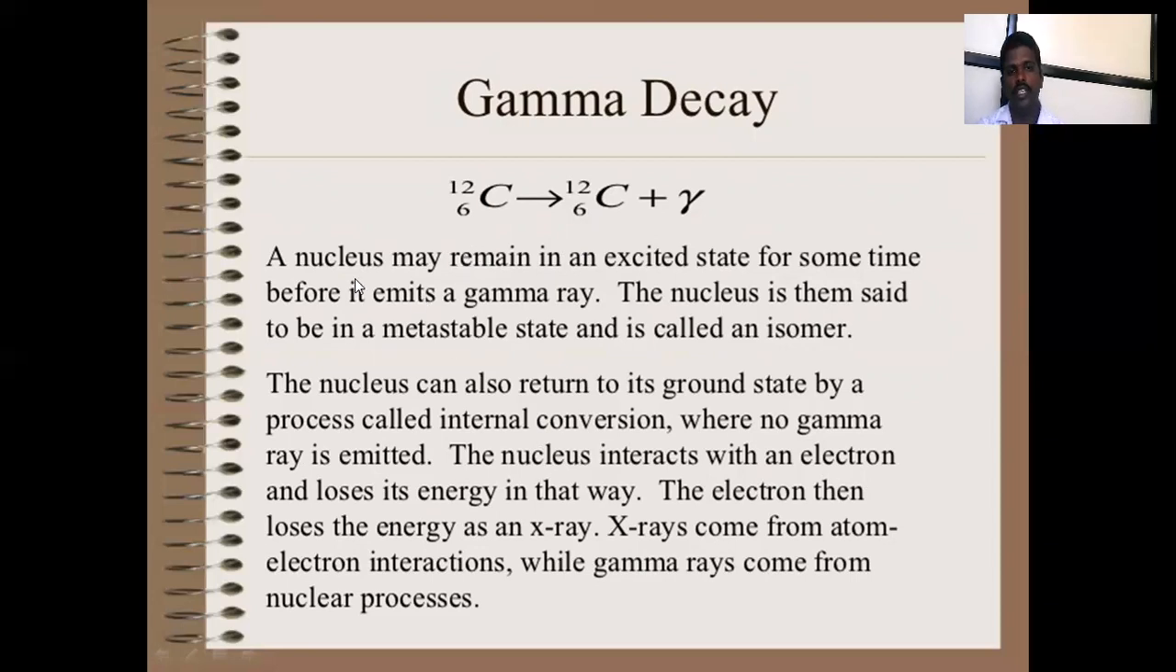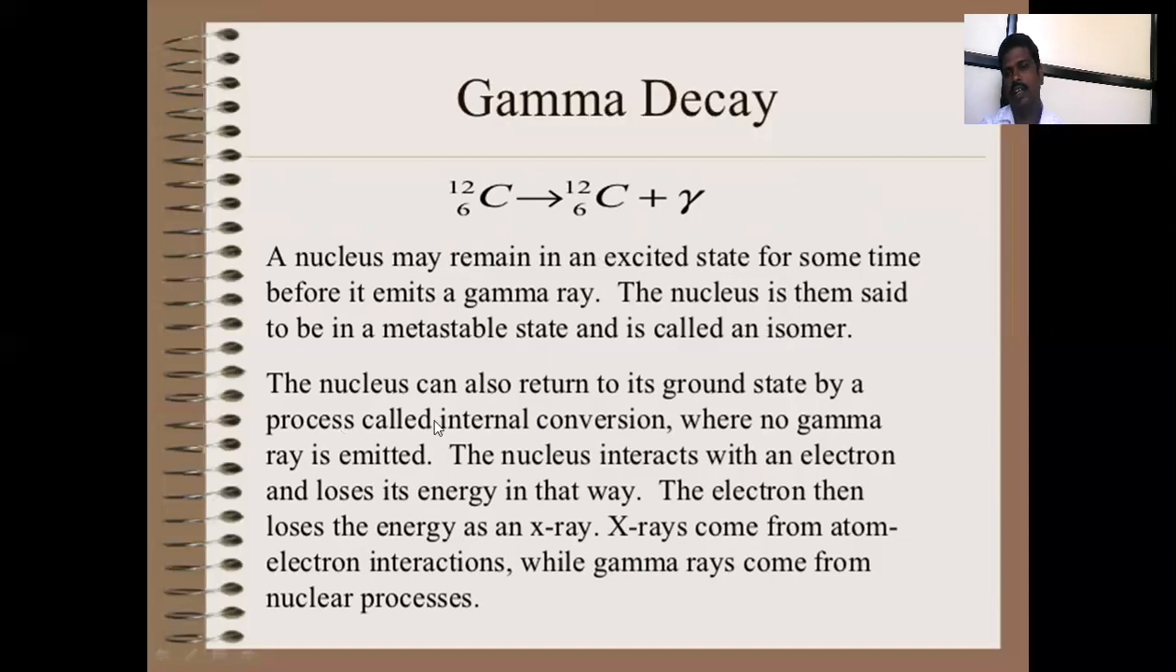Then the nucleus remains the same, like carbon 6, 12. The nucleus will be the same after the gamma decay, 6, 12. There is no change, but the change will be in the metastable state. It's called an isomer, with the same atomic number and the same atomic mass number.